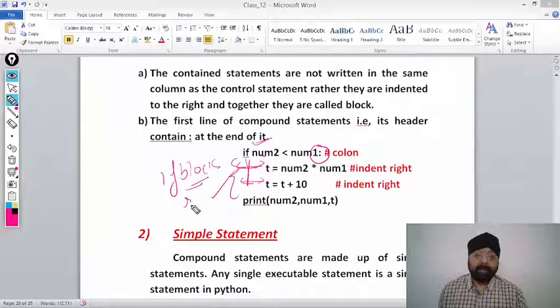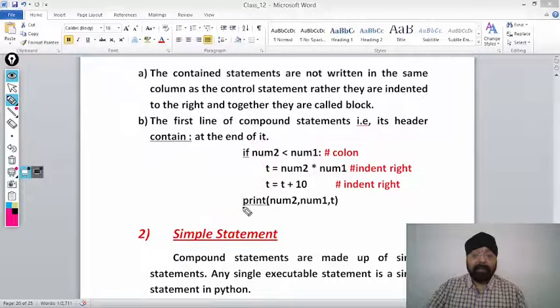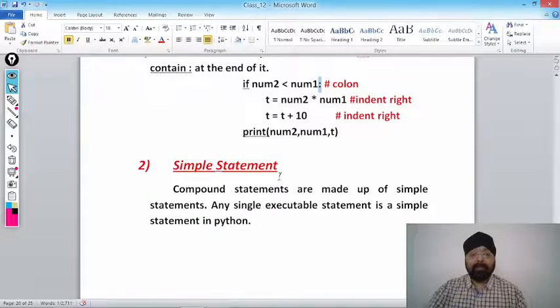Indent to right. And this print comes under program because it is written inside the function or same column. Print num2 comma num1 comma t. Getting my point? If num2 is less than num1 colon t is equal to num2 into num1, t equal to t plus 10, indent right, then print num2 comma num1 comma t. Getting my point?